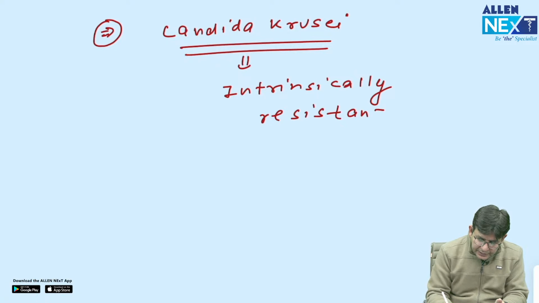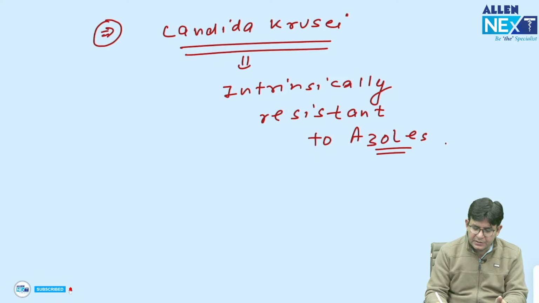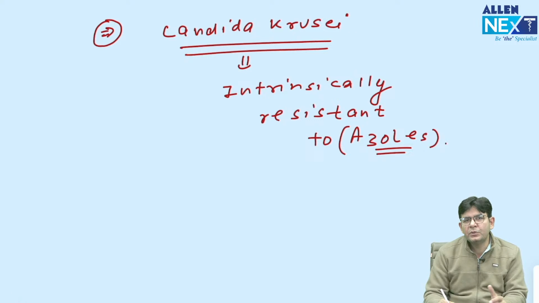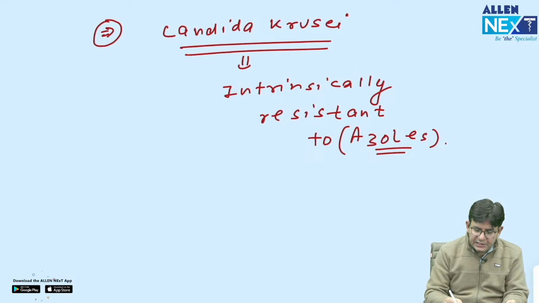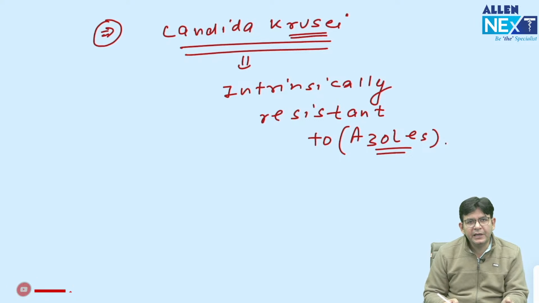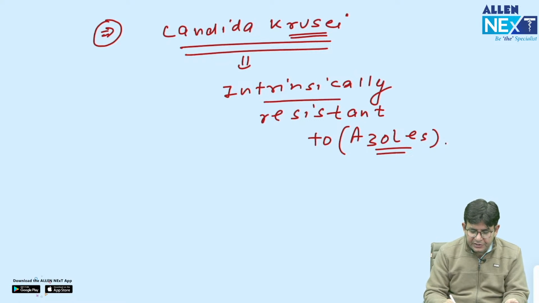We know the drug of choice for Candida is fluconazole, but krusei is intrinsically resistant to the azoles. It was asked in the previous INI-CET exam. Again, it can come.